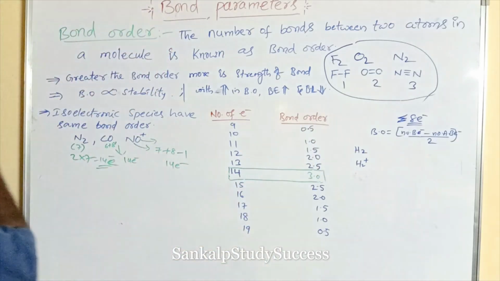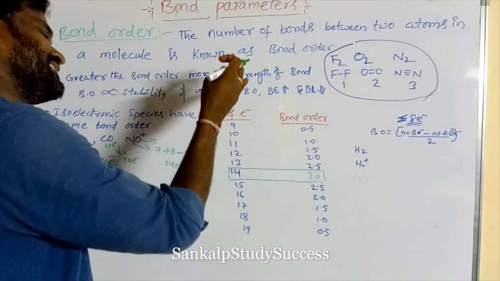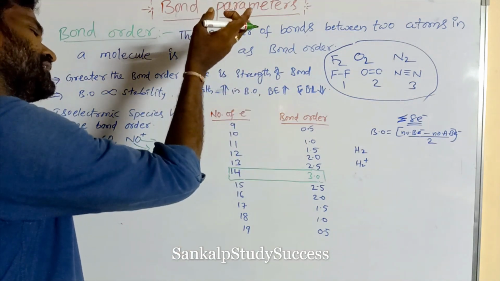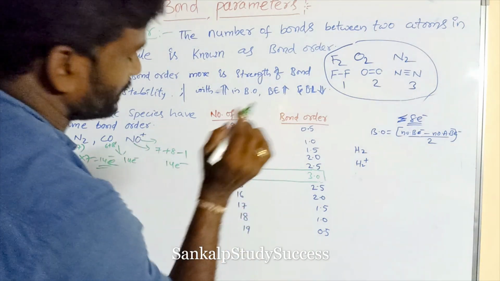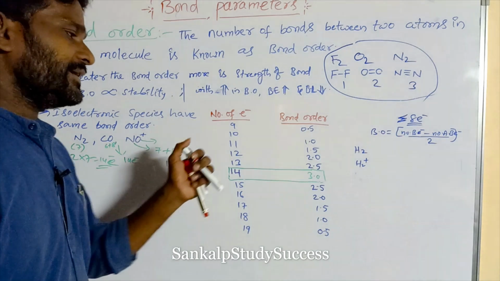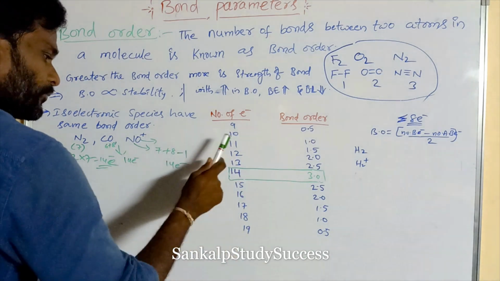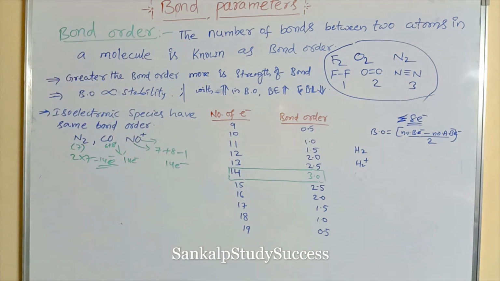So from 14 electrons, the bond order decreases with more electrons above, or fewer electrons below, right? According to this, we can calculate bond order easily from 9 to 19 electrons, for molecules or ions.